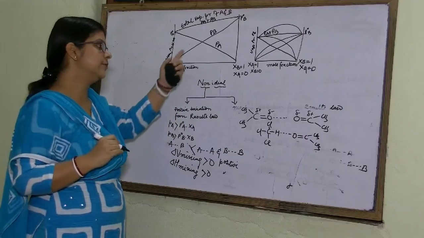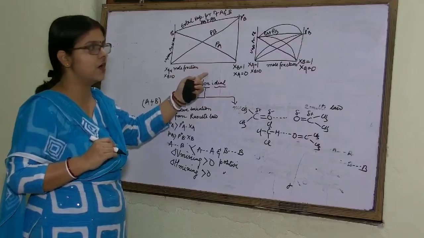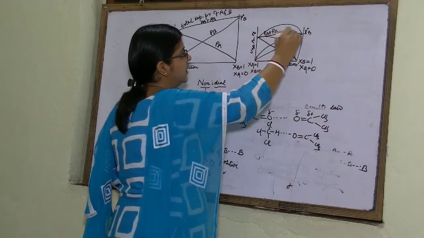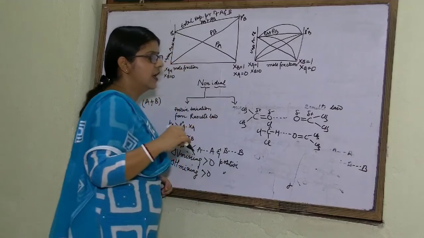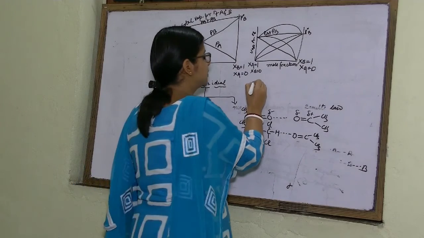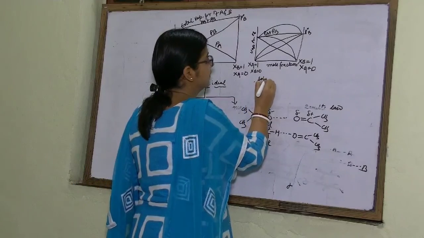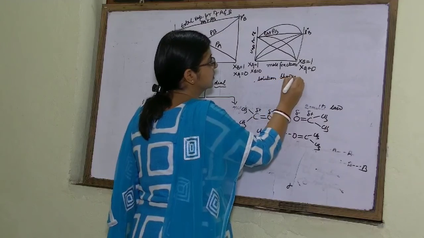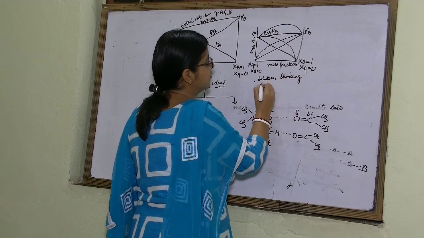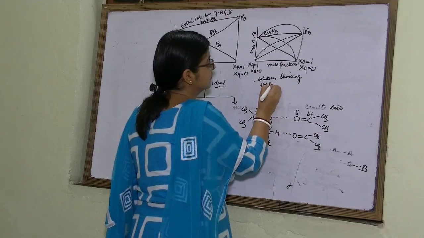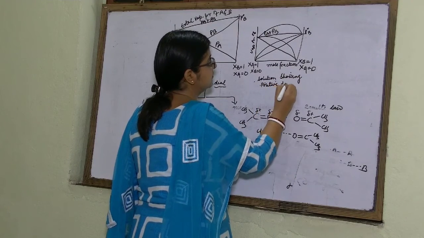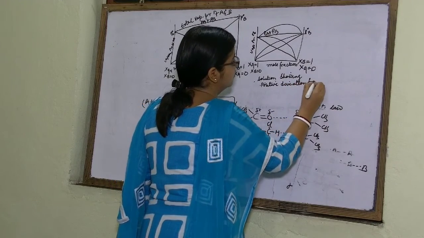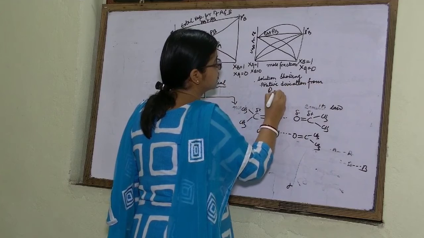You take the typical graph of Raoult's law, and for positive deviation you put a curve over it. This is for a solution showing positive deviation from Raoult's law.